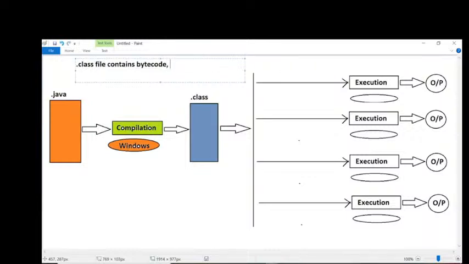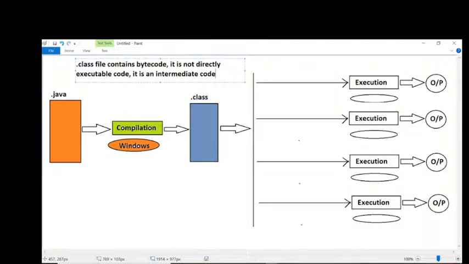What is the nature of this bytecode? It is not directly executable code. If it is not executable code, what is this code actually? It is an intermediate code. It is not source code and it is not executable code. In the middle, it is available. It is not source code. It is not .java file code.